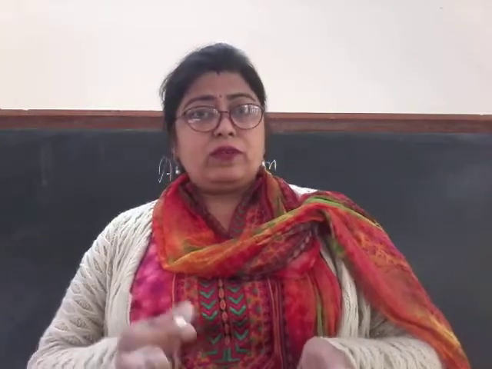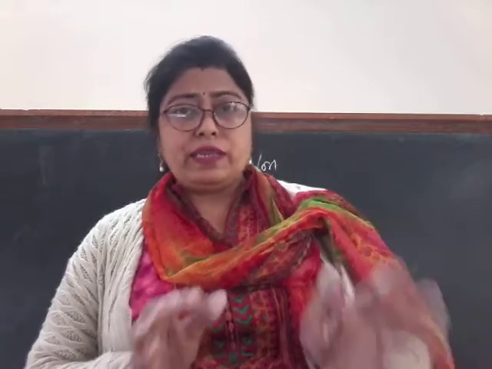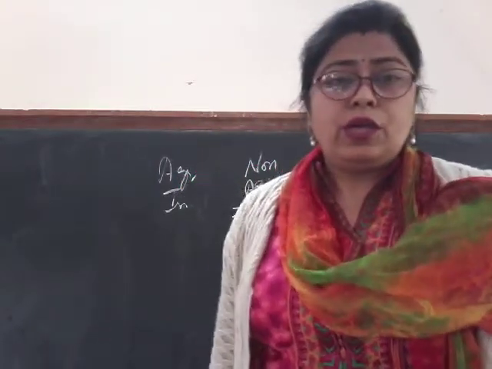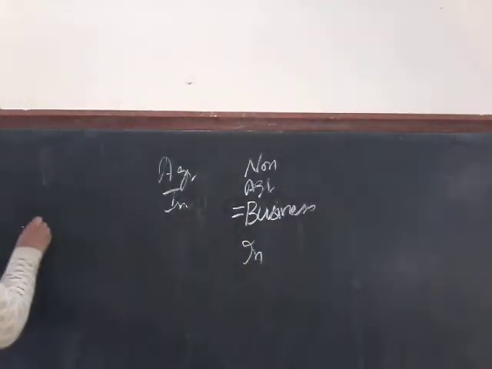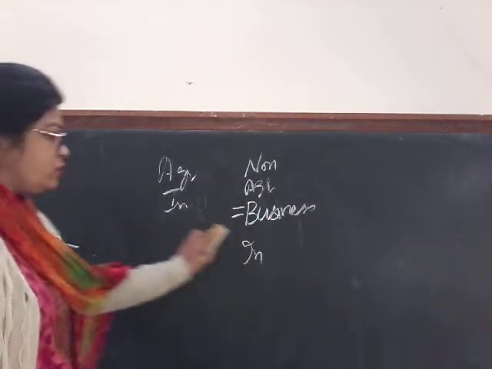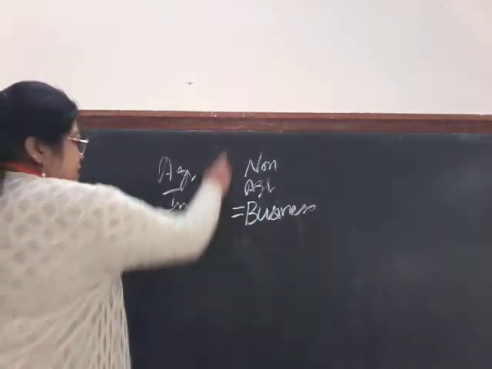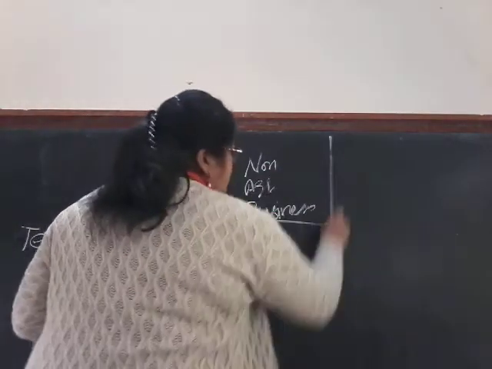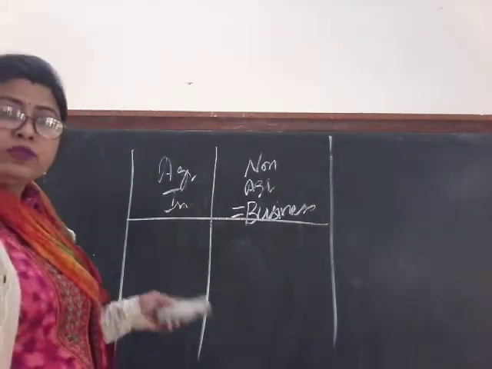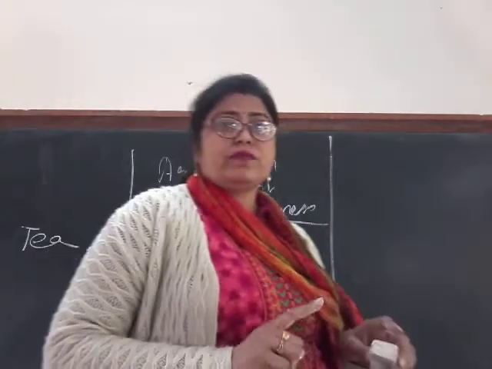Now there are certain categories. While writing down the percentages, you will have to memorize and write them in exams also. So first is tea, growing and manufacturing of tea in India. What is the ratio of agricultural to non-agricultural? Suppose 1 lakh is the income, then according to the ratio it will be divided.